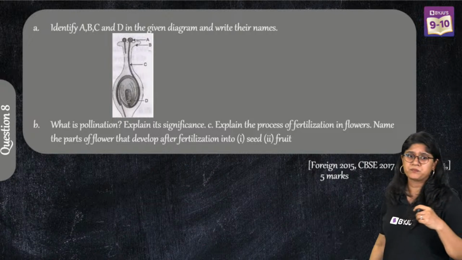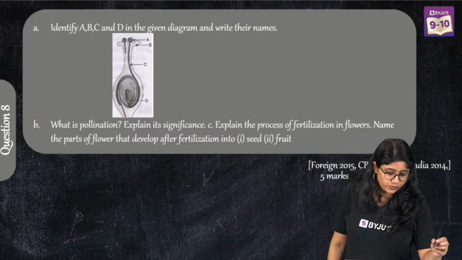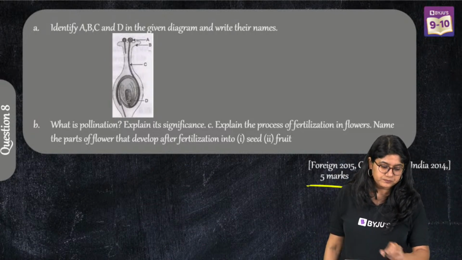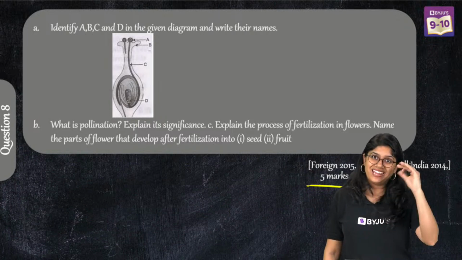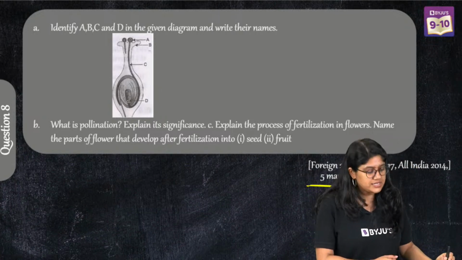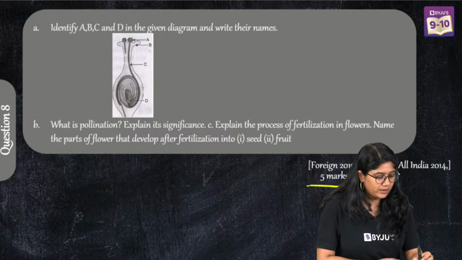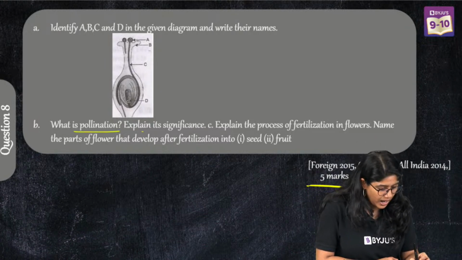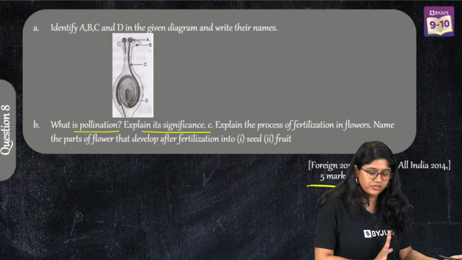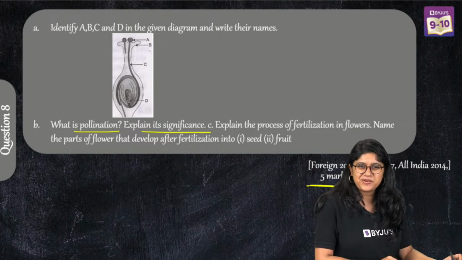It's a repetition, everyone. We have seen this question. So we have to identify A, B, C and D. And then of course we have to tell what is pollination, how it is important, and then explain the fertilization. Such an easy question, right?